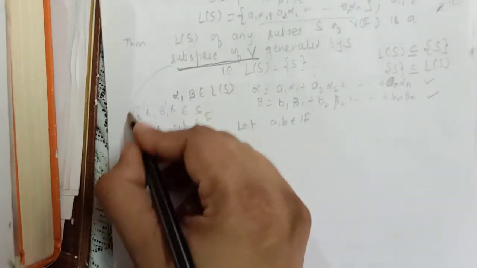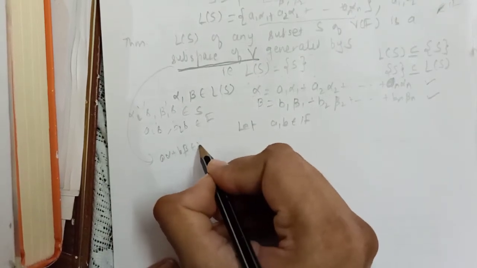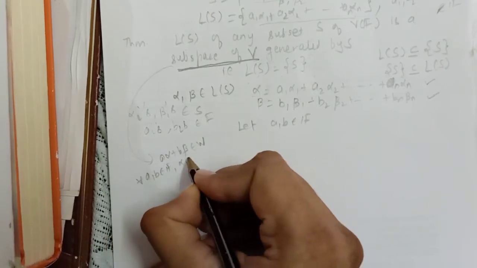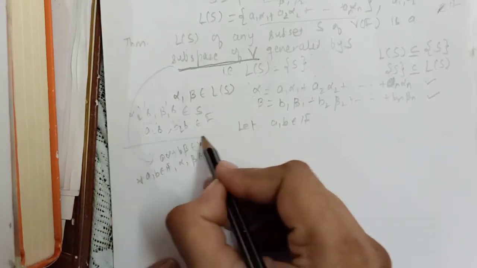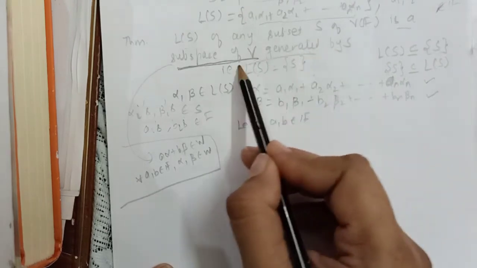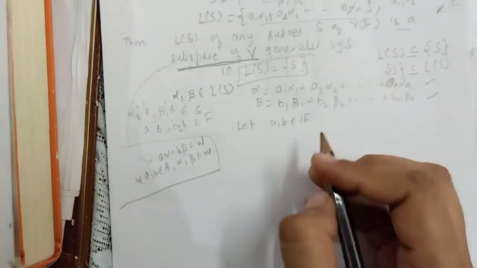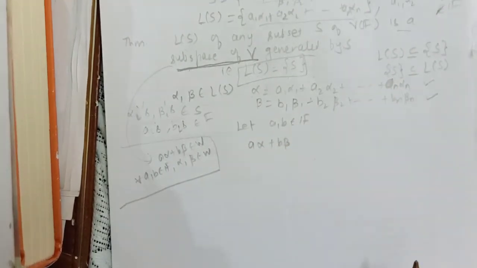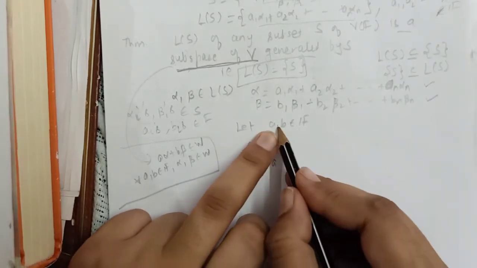It was, if you prove a alpha plus b beta belonging to W for all a, b belonging to F and alpha, beta from W, then this W is a subspace. So we are trying to do that thing. So this is the one part of the theorem. Another part is this. So firstly we are proving that this linear span is a subspace. Alright. So now let me consider how a alpha plus b beta would look like. See, I am writing a because it is a random element.